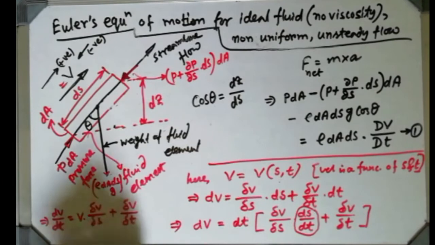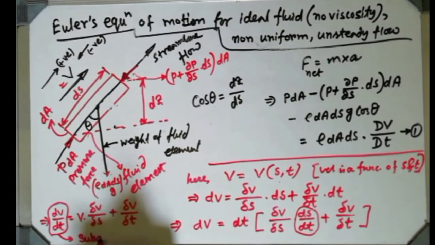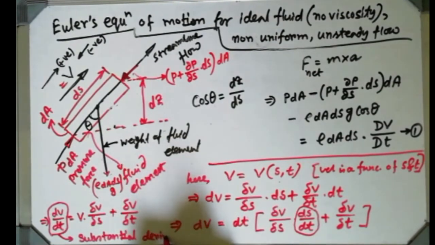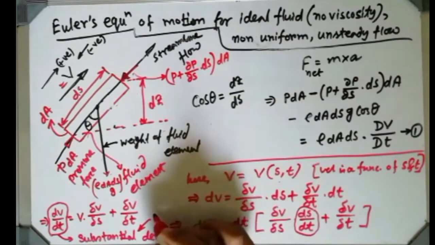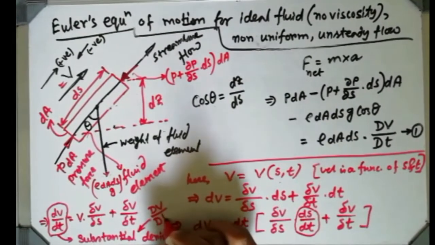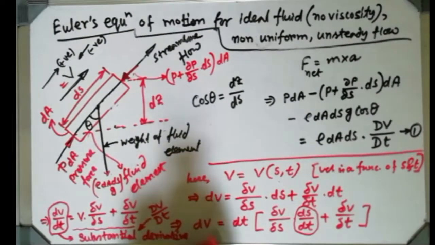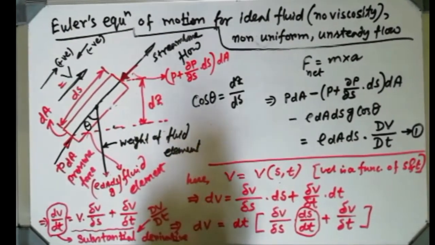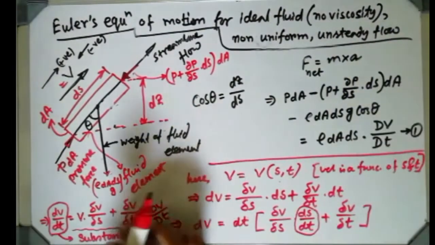Okay, this dv dt, it is known as substantial derivative. Substantial derivative, and it can also be expressed by that form, capital Dv Dt. So if this expression is such like this, then that is known as substantial derivative. It also can be expressed by capital Dv Dt. So this capital Dv Dt can be expressed by this thing.